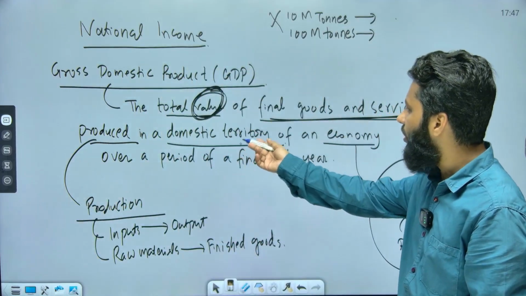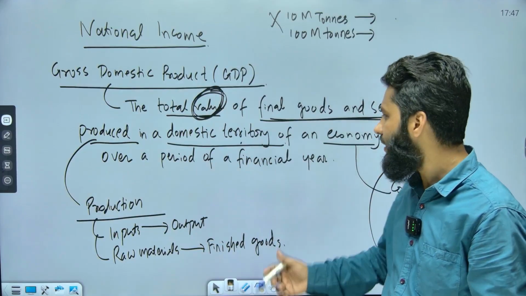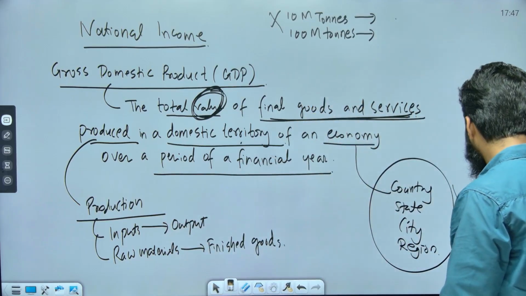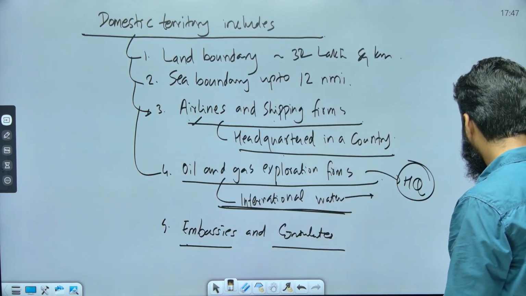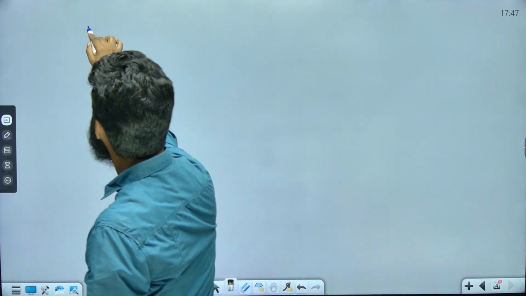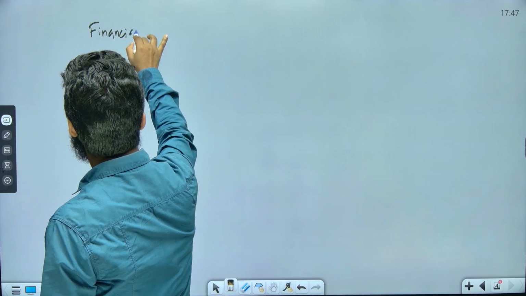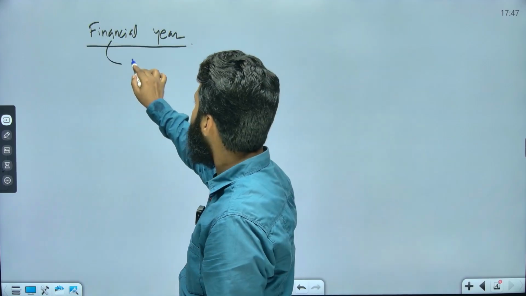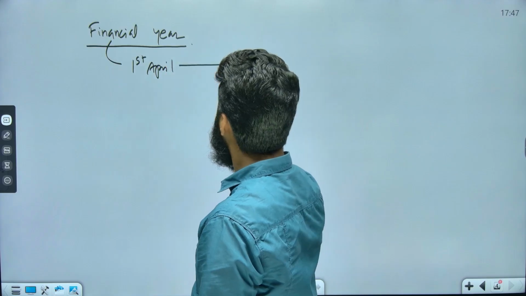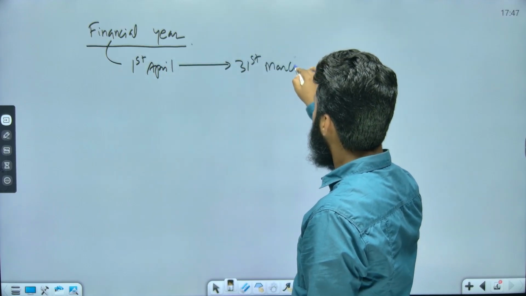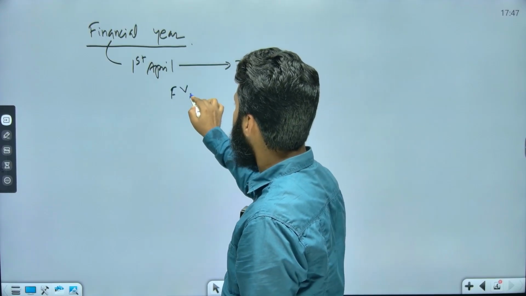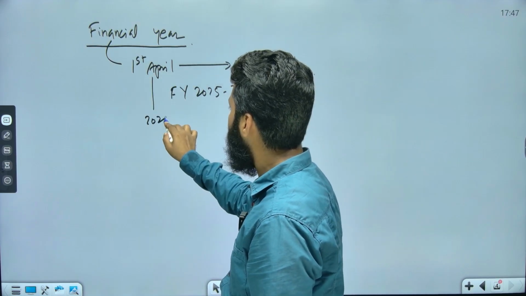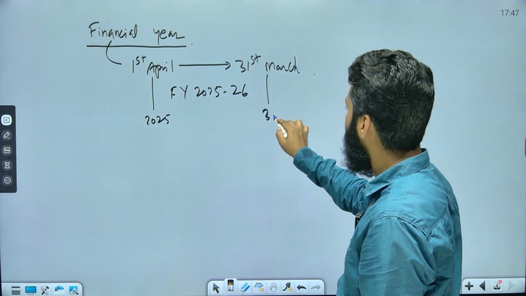And here we are talking about the domestic territory of a country, that's why Indian economy, over a period of a financial year. Now let's understand what exactly the financial year is. It's a very easy concept. Financial year starts from 1st of April and ends on 31st of March. For example, if I say financial year 2025-2026, it will start from 1st of April 2025 and end on 31st of March 2026.